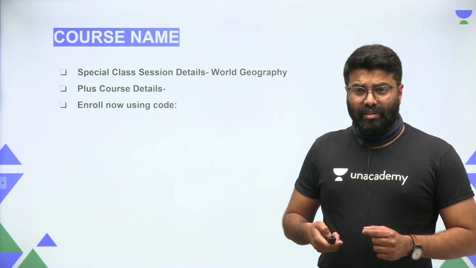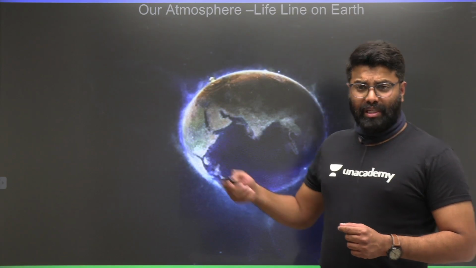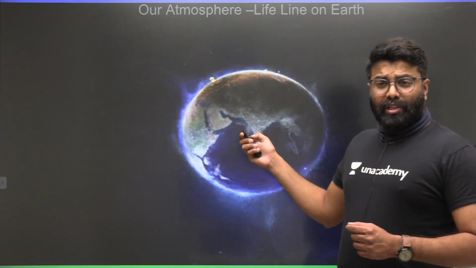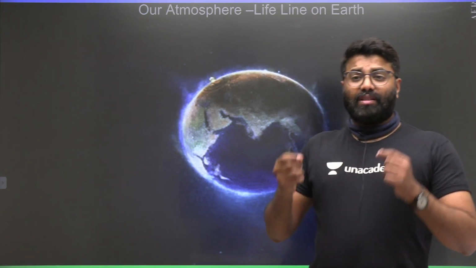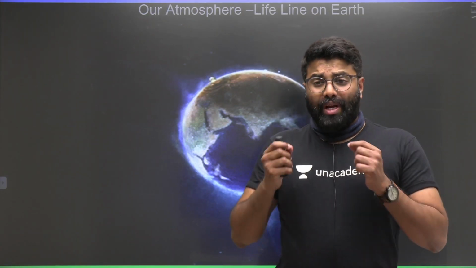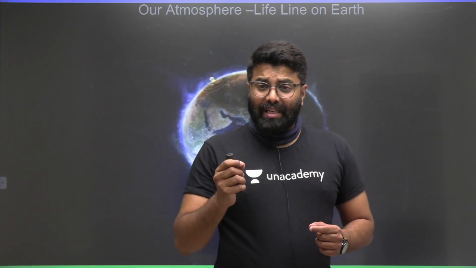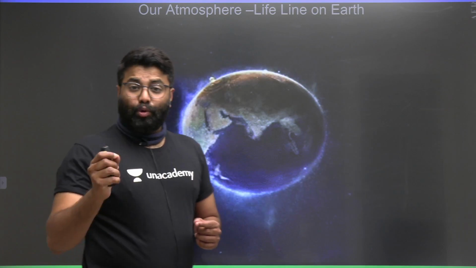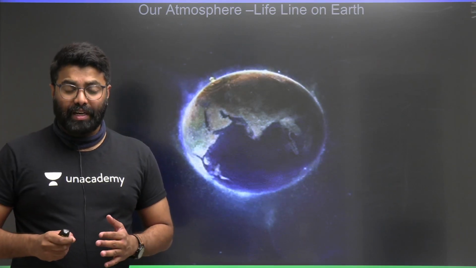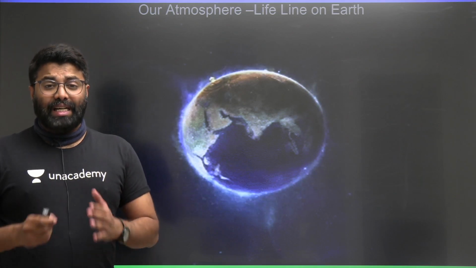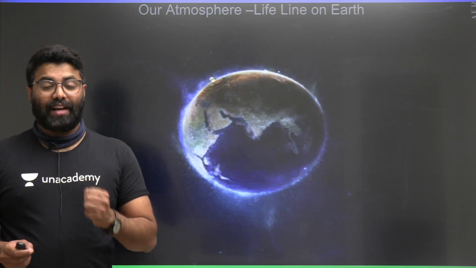So let's start with our first topic, atmosphere. Friends, you can see our Earth here. You can see planet Earth is the 5th largest planet in the solar system. It is a very unique planet. It is a Goldilocks planet. It is the only planet which sustains and supports life. So that is the reason we need to protect what we have, friends. It is one of the most important planets in the entire universe because it sustains and supports life.